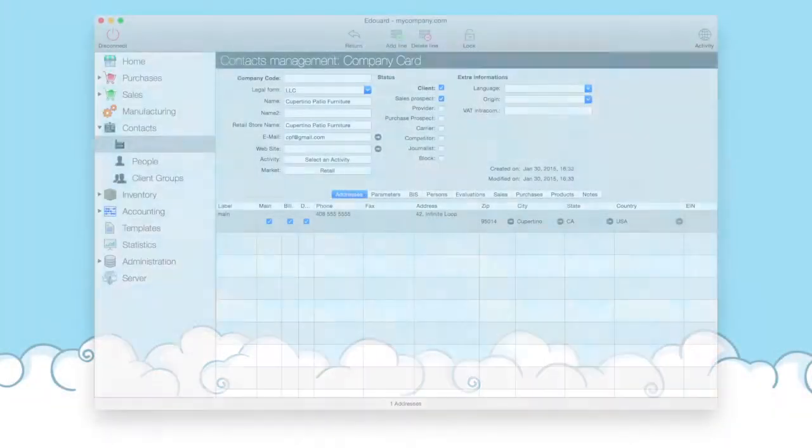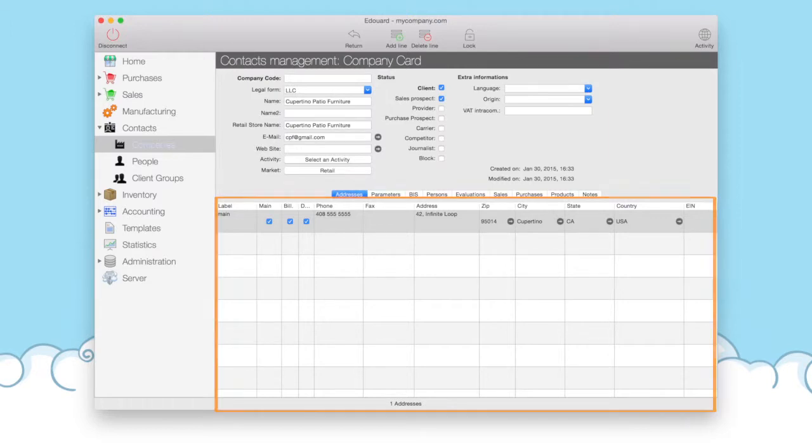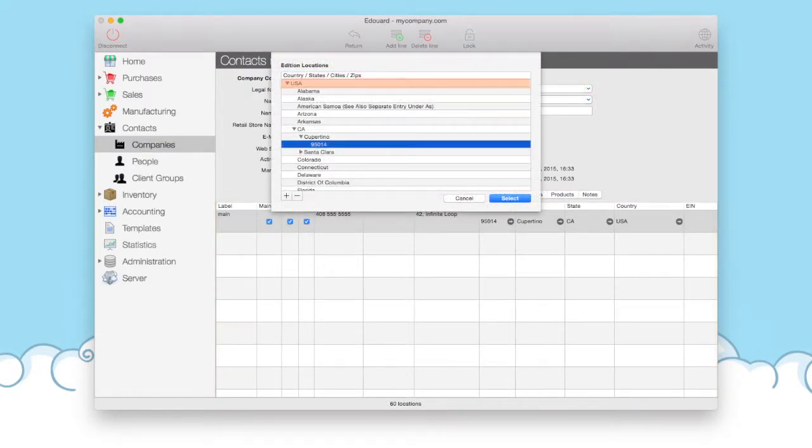We then have metadata that can be associated to each contact. These differ depending on the kind of contact, company or person, and their primary status. We consider three kinds of metadata. Critical metadata are information which will be necessary if you want to use the contacts in processes. The most important one is the address. Contacts can have multiple ones, and each will have a location. A location is a combination of a country, a state or a region, if relevant, a city, and a zip or postal code. These are handled in the location menu in a way to help you keep this critical information as clean as possible.